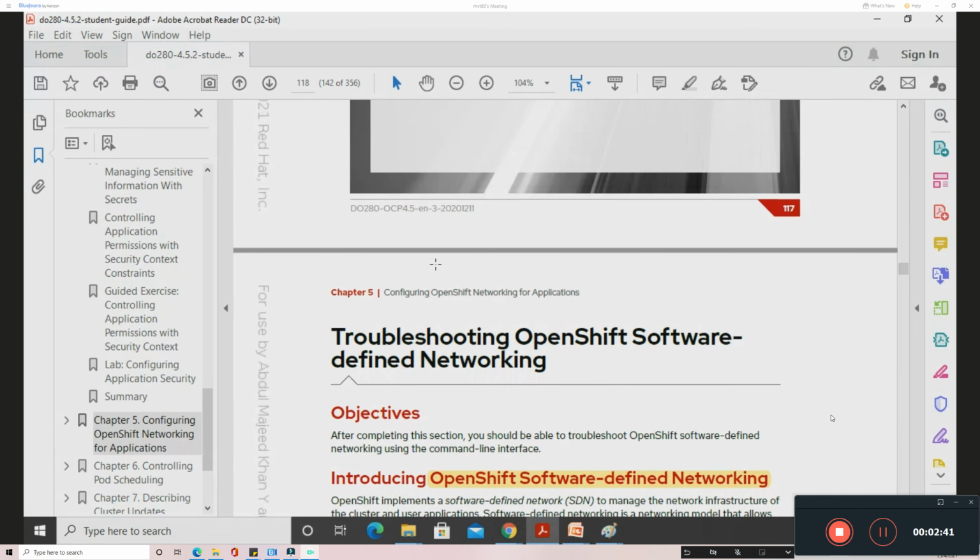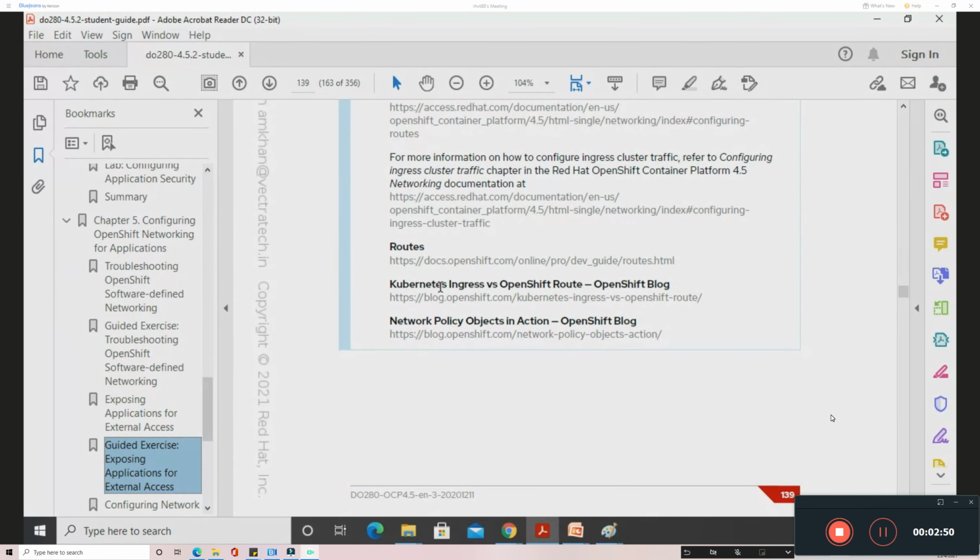At the end of this section, you can see a link, which is the reference link. There you will find the Kubernetes ingress versus the OpenShift route. In this link you can read about how to create and utilize the ingress, and a comparison between the ingress and the route. Okay, we are not going in depth about it.